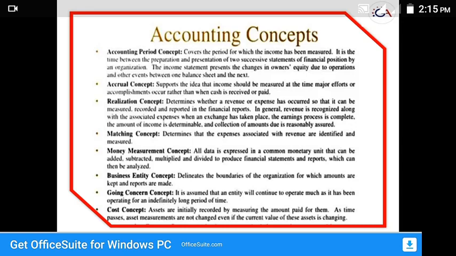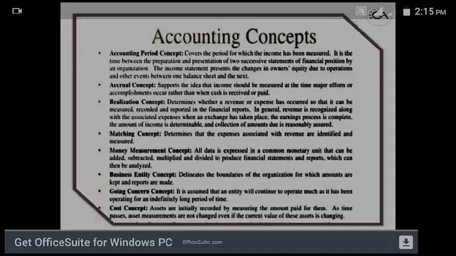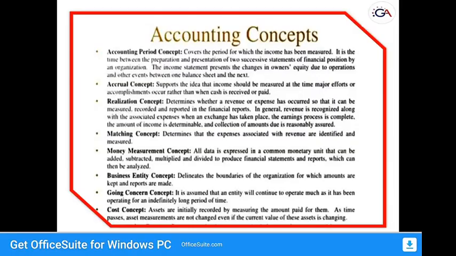And next concept, matching concept. The matching concept determines that the expenses associated with revenue are identified and measured. Especially in this concept, the total expenses incurred during an accounting period are considered. If revenue is recognized on all goods sold during a period, the cost of those goods should also be charged to that period. That is the matching concept.